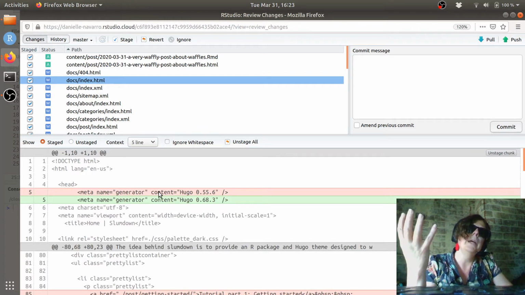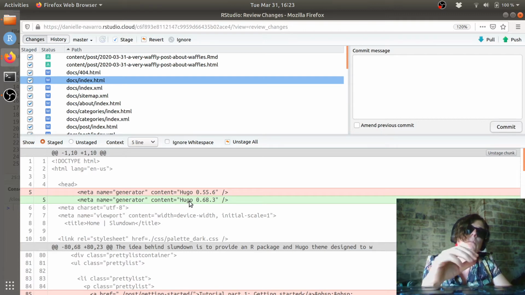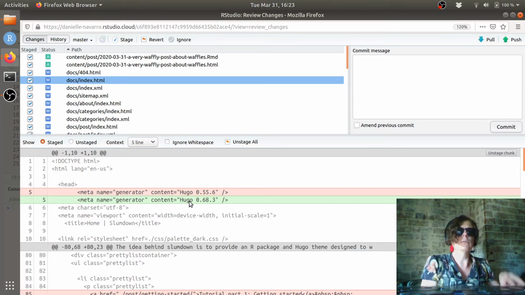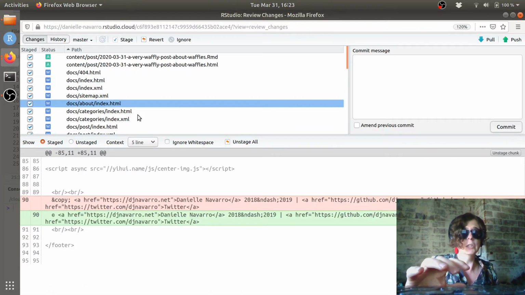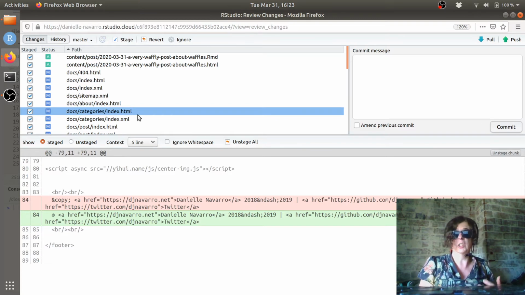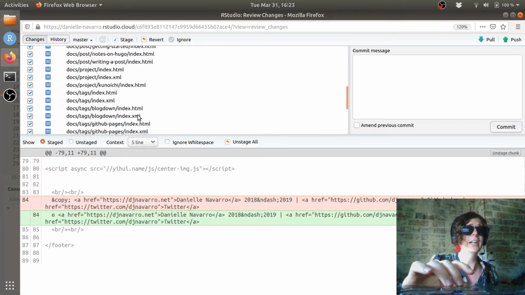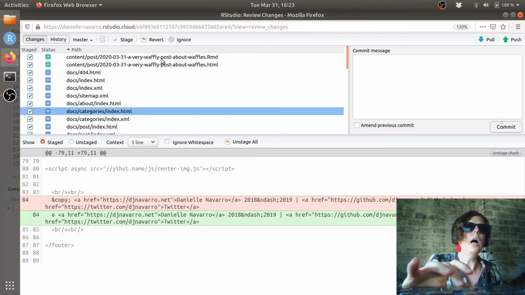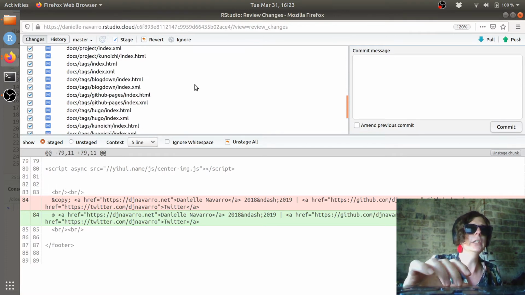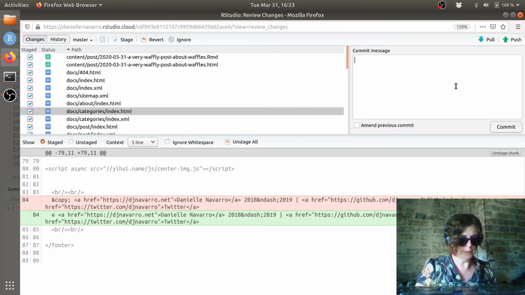So when we regenerated the site using ServeSite, like when Stringer Bell saved her document, it changed a bunch of files, and so it's actually tracking all of the low-level changes. This is essentially track changes, just done at a really low and very specific kind of level. Okay, so I am not going to try and be fancy. I'm just going to say I want to commit all of these changes.